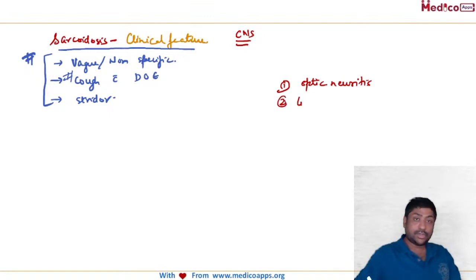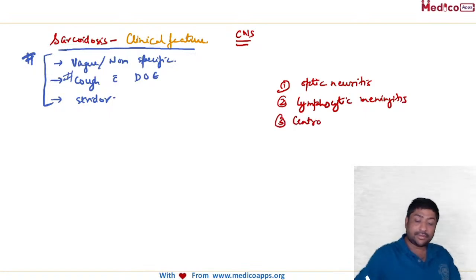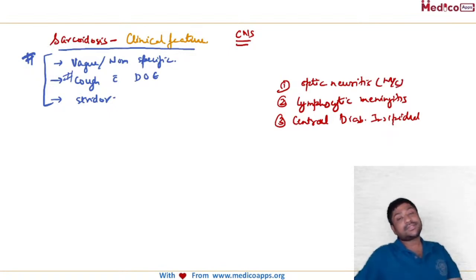So lymphocytic meningitis and central diabetes insipidus. Most commonly, optic neuritis will be the central nervous system presentation.